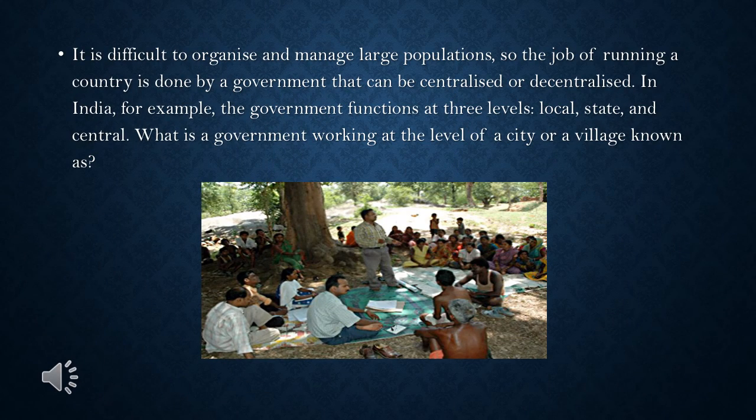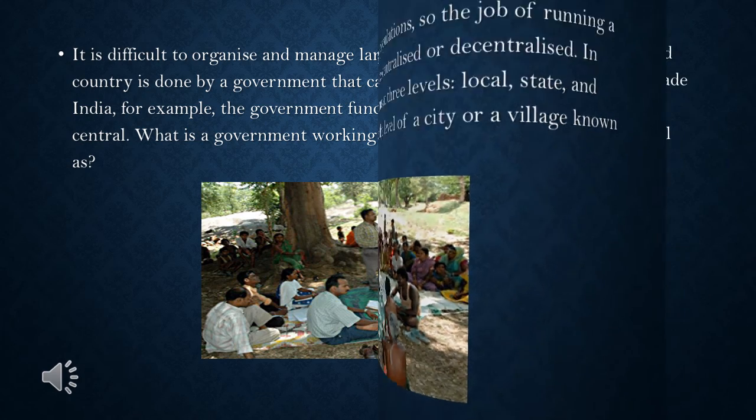Question number 3. It's difficult to organize and manage large populations. So, the job of running a country is done by a government that can be centralized or decentralized. In India, for example, the government functions at 3 levels: local, state, and central. What is a government working at the level of a city or a village known as?